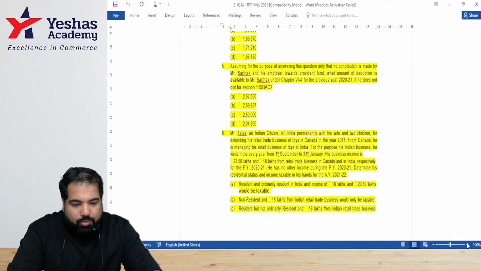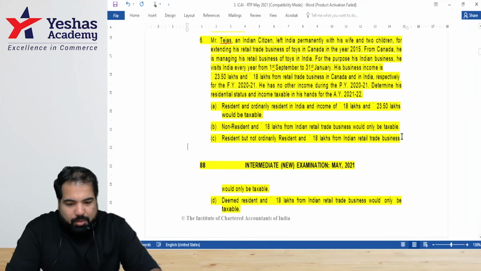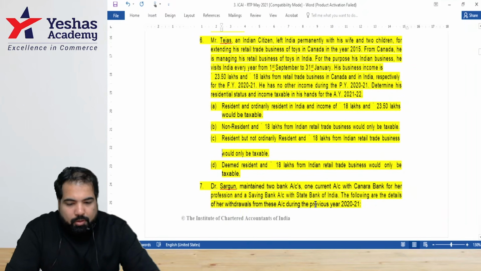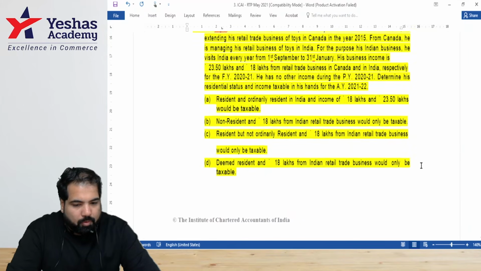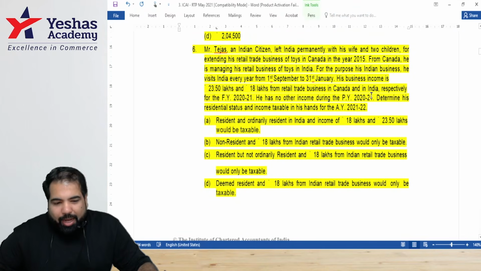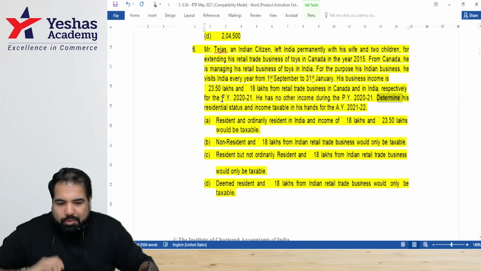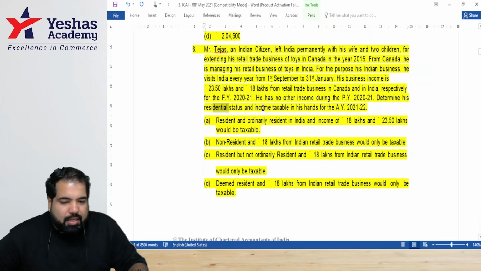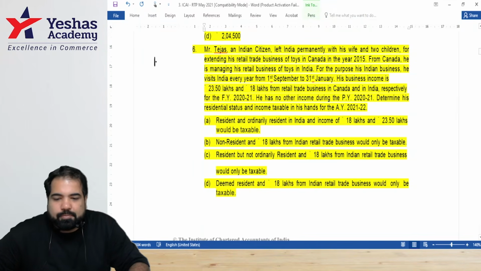All right, guys, it's an MCQ. Let's see how well we can solve this MCQ. This has 2 more options at the bottom. I'll bring them up here. When you read a question like this, before reading the entire question, what I try to do, because time is less in the exam, is look at the last line. Determine what? His. So we're not looking at his wife, children, only him. You have to only focus on him and get his residential status and income taxable for which year? 21, 22, which is 2021. All right. First residential status always, guys.